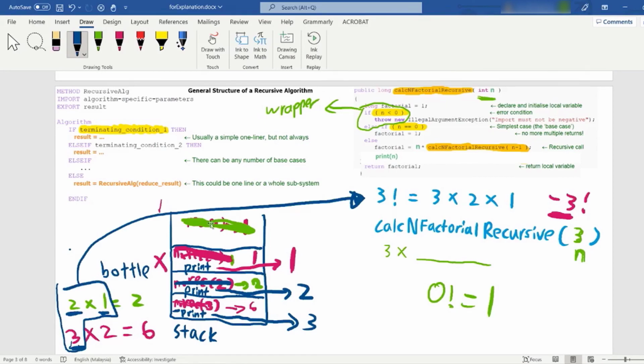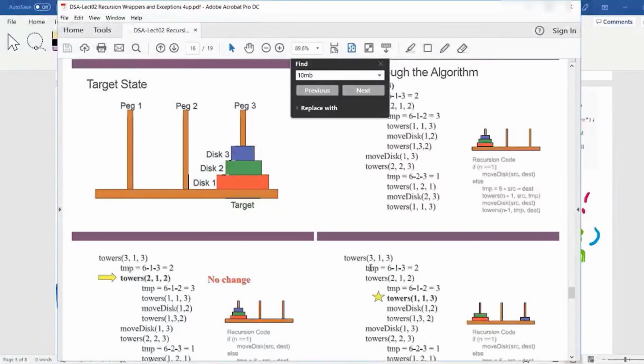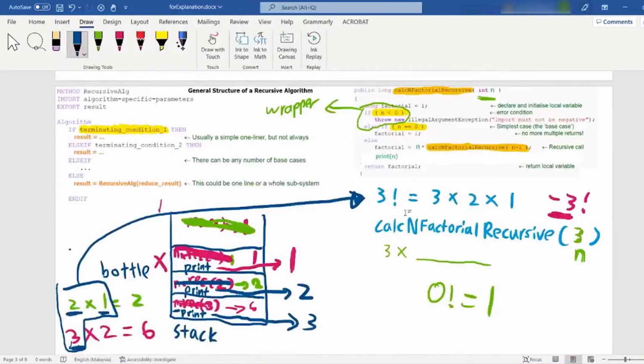Understand this part? You truly need to understand this one, because later you need to print the Tower of Hanoi. When you print the Tower of Hanoi, you need to add the indentation. The algorithm gives you the code already, but to add the indentation, you need to understand this one. That's why I teach you this.